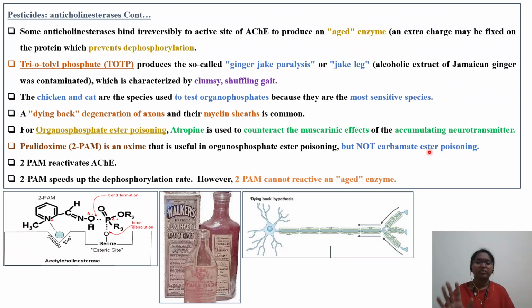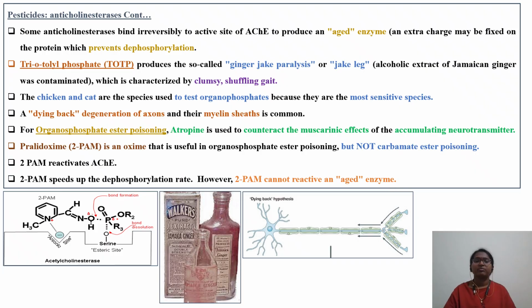Atropine followed by 2-PAM can be used, but 2-PAM as such cannot be used for acute carbaryl poisoning. 2-PAM reactivates the acetylcholinesterase enzyme. 2-PAM speeds up the dephosphorylation rate. But 2-PAM cannot reactivate an aged enzyme because it is irreversible damage. Once the binding is done, it's like a covalent type of bonding, you can say.